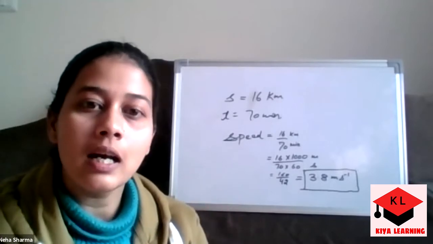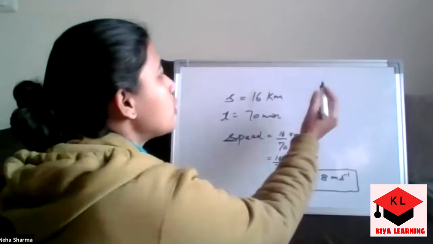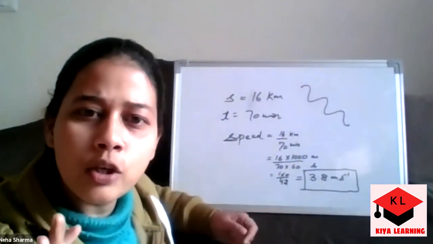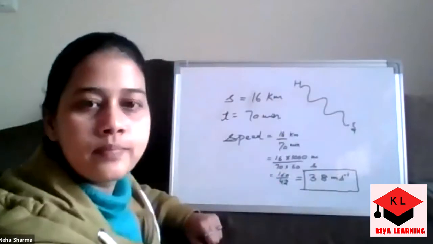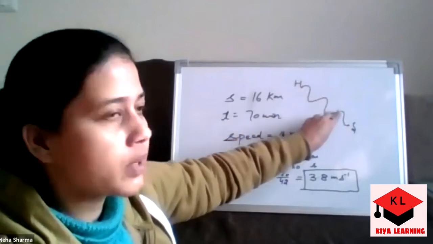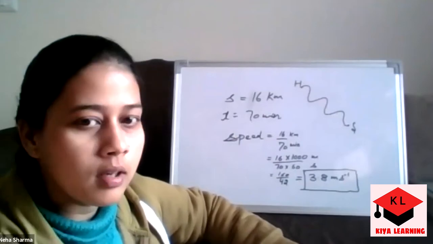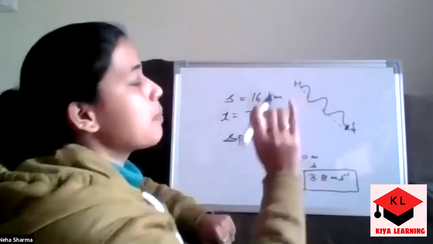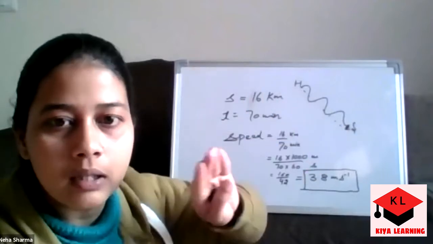If we relate it with our life, consider that you are going from your home to school. This is your home, this is your school. You are moving from H to S, and the path covered by you is this. But one of your friends is very smart and finds another way, and he is covering this straight path. Obviously, this one is the displacement. Displacement is always in a straight path.